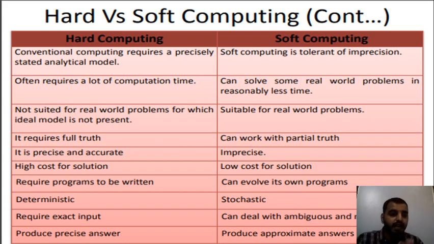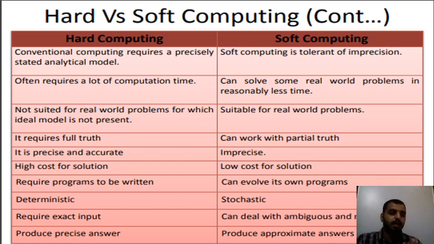The second one is that hard computing requires full truth, and soft computing can work with partial truth. Like I said, full truth means all three things. Whereas in soft computing, you need only some partial truth to compute. The next one is high cost for solution versus low cost for solution. High cost and low cost refer to the execution time, and the effort and resources required for hard computing are more compared to soft computing.